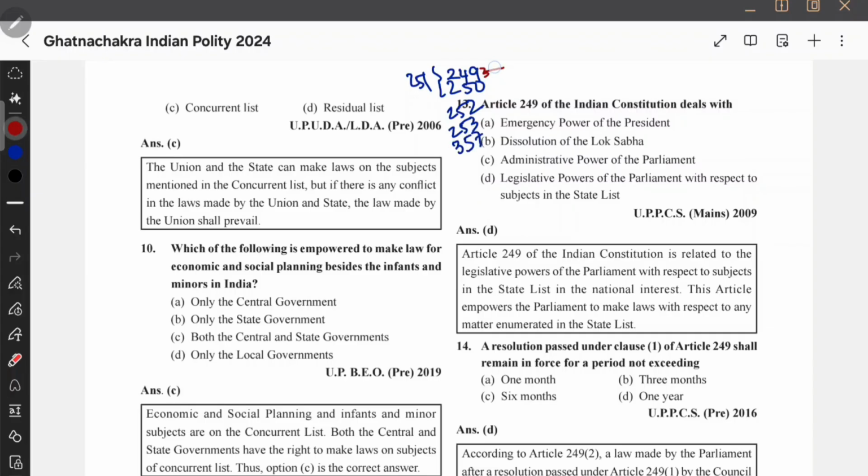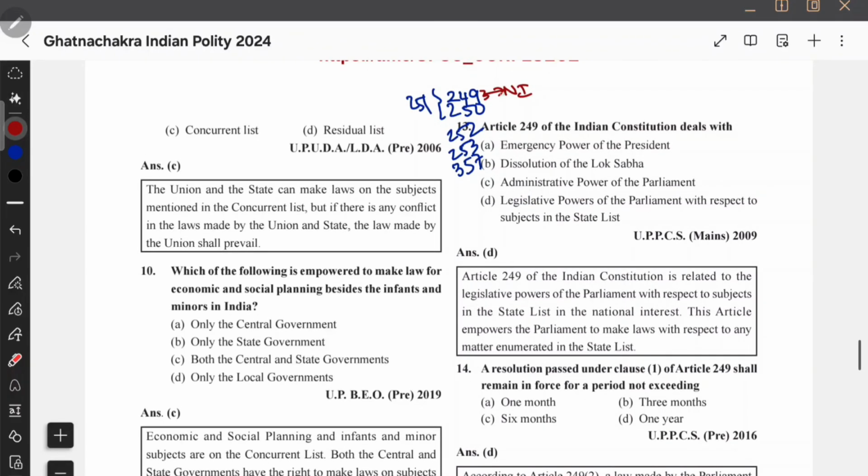249 is a simple special majority resolution by Rajya Sabha for national interest. So this is national interest, special majority by Rajya Sabha, and then all these 4 are going to have a simple majority. I think state emergency also has a special majority requirement. Wait, so these 3 are simple majority. Oh, state emergency is also simple majority. I remember only national emergency has a special majority. The rest, state emergency and financial emergency, I think are simple majority. Okay.